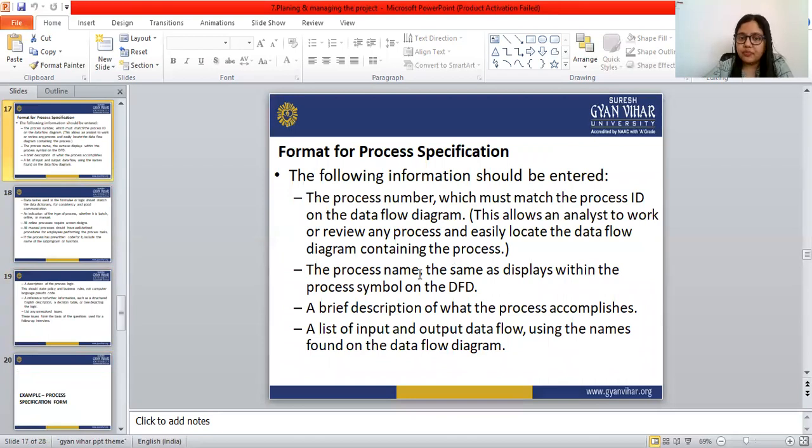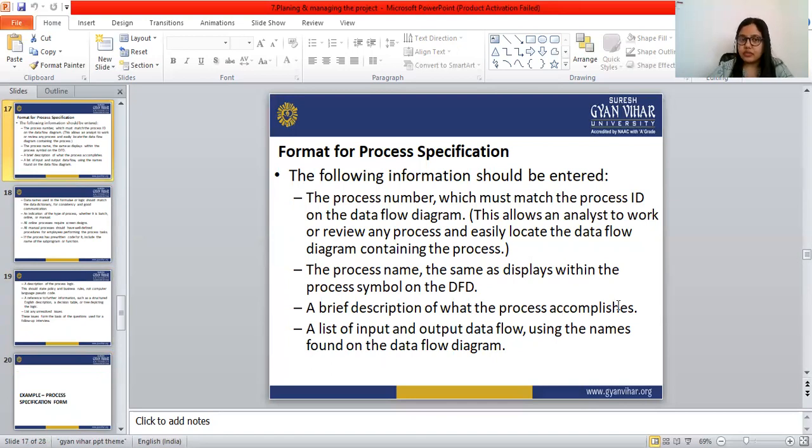The process name should be the same as displayed within the process symbol on the DFD. Next information is the process name. First one is the process number, and that should match with the process ID on the data flow diagram. The second one is the process name, which should also match with the symbol on the DFD, that is the data flow diagram.